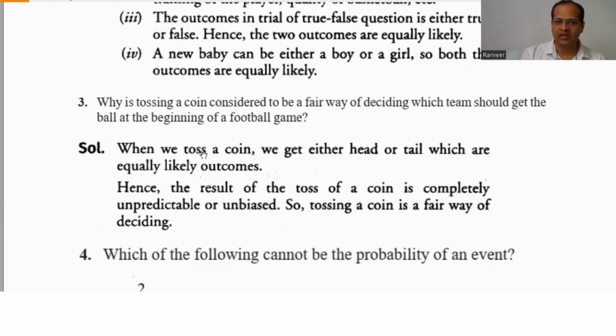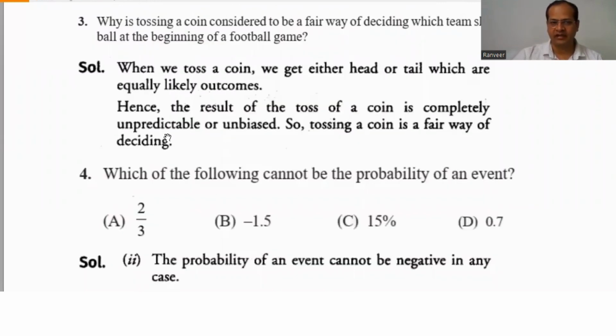Because the toss is unbiased and the outcomes are equally likely, the result of the toss of the coin is completely unpredictable. So tossing a coin is the fair way of deciding, the best way. That's why deciding factors depend on where equally likely events are happening.